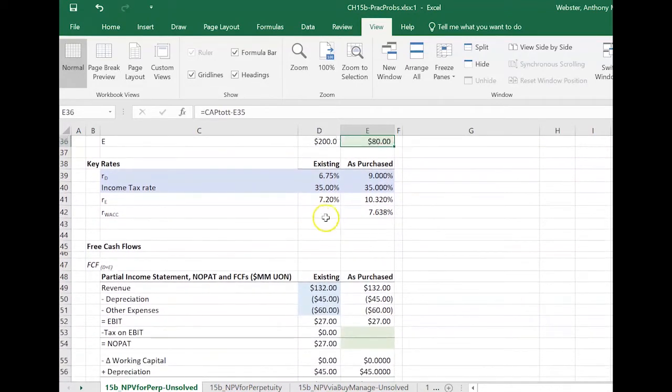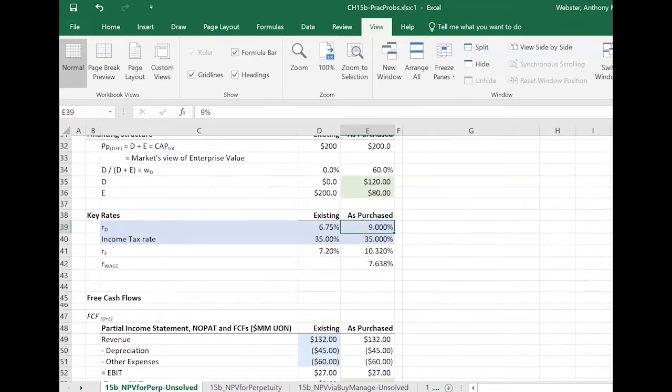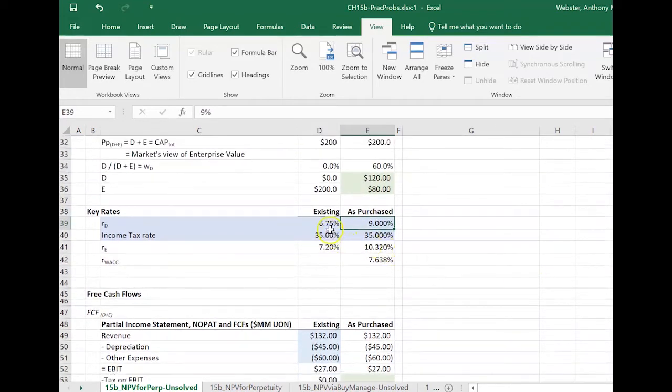All right, so we have some more key information here. The debt interest rate has climbed as expected. Once the company is levered, it's riskier, so we expect that the interest rate on its debt would increase.